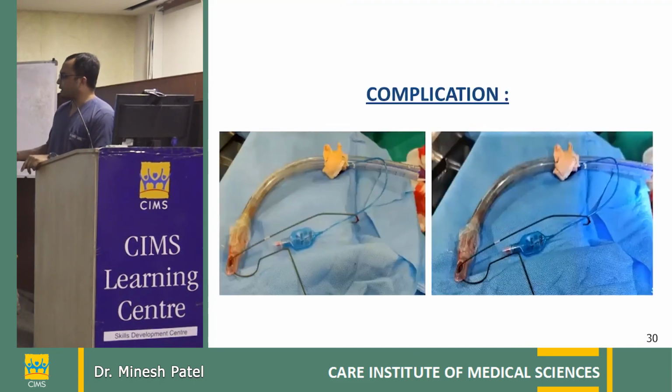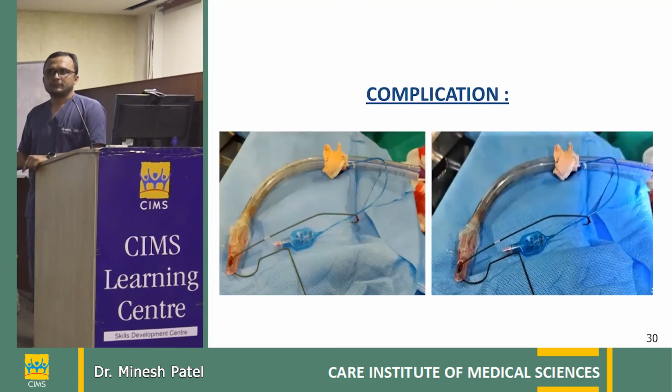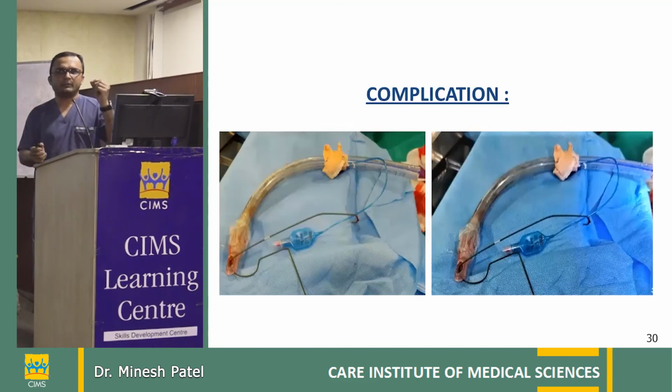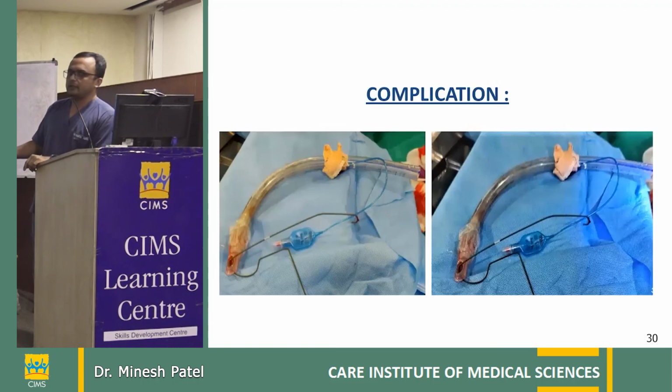Can anyone comment on what has happened here? So the wire got entangled, this is not something we created, it was a complication. The wire has been entangled in the lower part of the Murphy's eye. The ET tube was there, as it definitely has to be, and then as we inserted the wire, it went inside the ET tube.